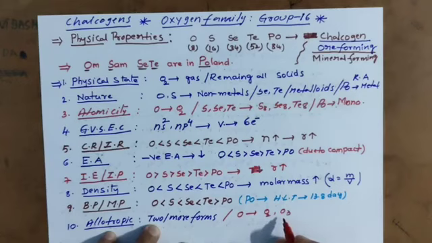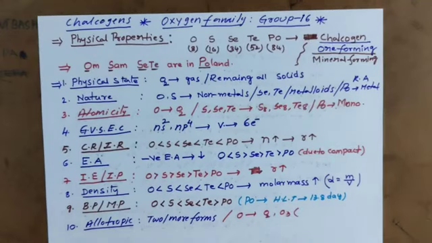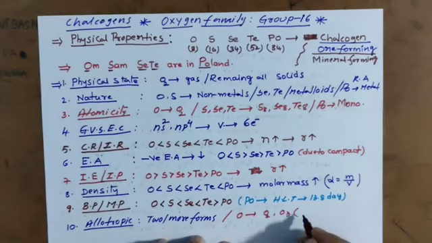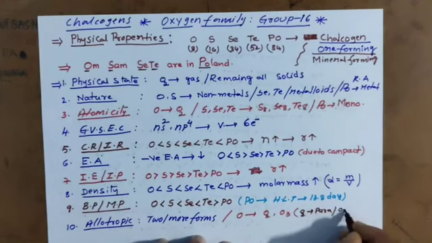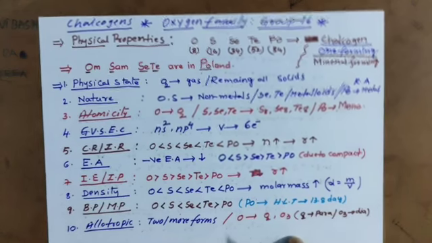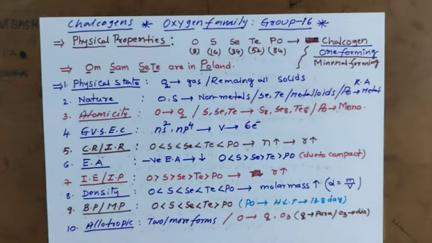Remember, oxygen O2 is paramagnetic in nature, and O3 is diamagnetic in nature. I am mentioning here, O2 is paramagnetic, O3 is diamagnetic. Both are forms of oxygen only, and you have to remember that. Para and dia can be addressed by MOT, molecular orbital theory.